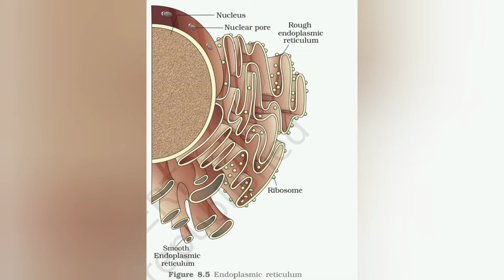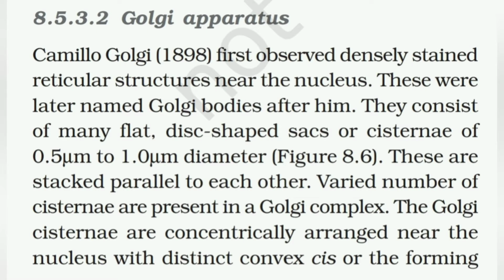We can see that in the contact with the nuclear membrane is the rough ER, those with the dotted structures called ribosomes, and the other side are the smooth endoplasmic reticulum which do not have any ribosome attached over it. So these are the two kinds of ER, RER and SER. The next organelle is Golgi apparatus.